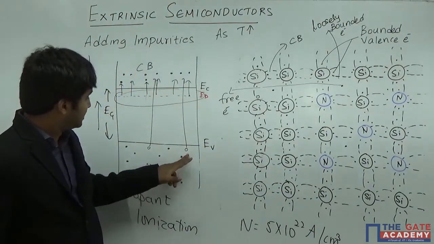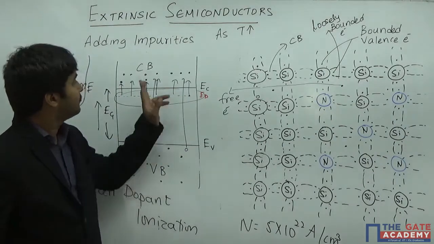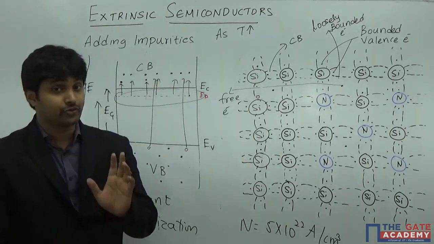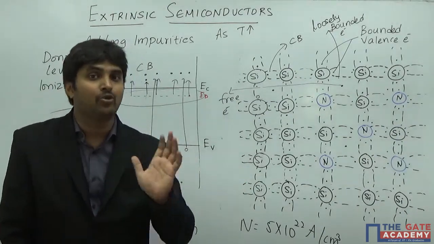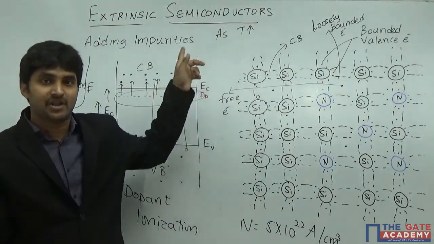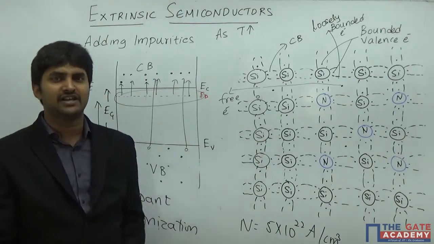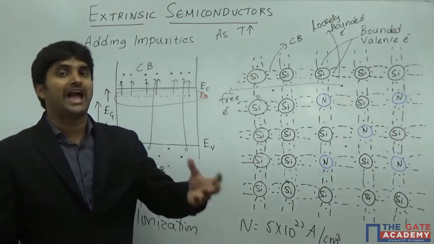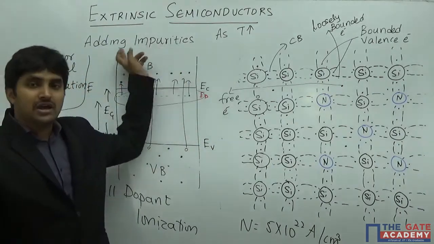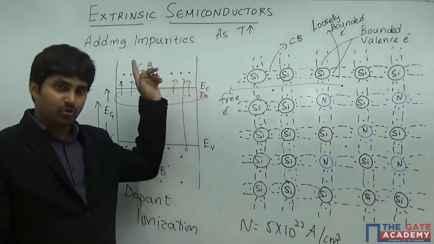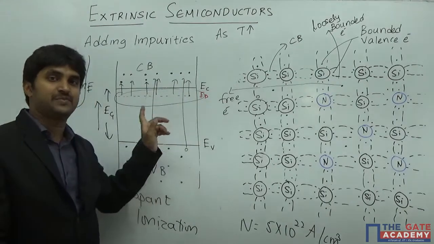You can see here that the number of holes are very less when compared to the number of electrons. You have to understand that when I am saying the electrons are majority, I am talking about the conducting electrons, not the valence electrons. There are a huge number of valence electrons, but those are not going to be active for the conductive process. So the free electrons are going to dominate over the holes. Holes are always present in the valence band.